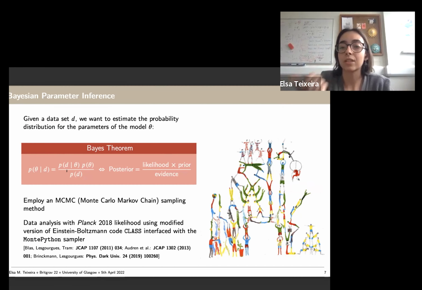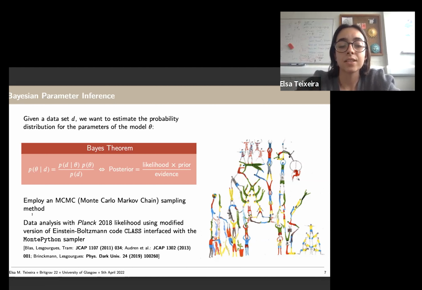We have the probability of the data given our parameters, which is a likelihood. And we also have the priors on the parameters, so the information we know about the parameters. And then we can derive the posteriors, that is the probability of our parameters given the data. And then we just do an MCMC sampling analysis.